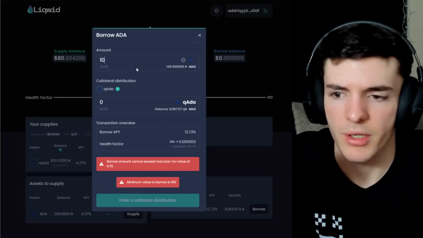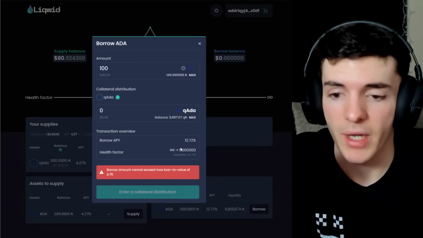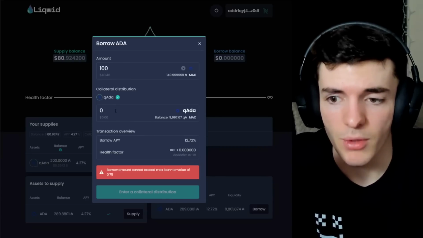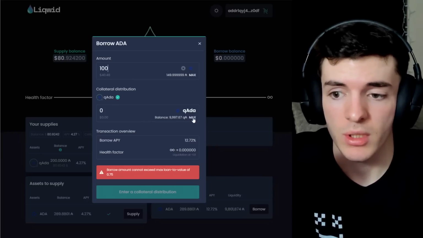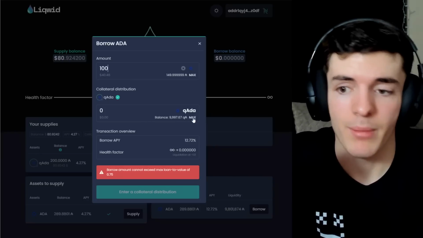So what we're going to do is borrow just 100 ADA to keep our health factor higher, but I'll show you how it impacts it if you go closer to that upper threshold, as you will have less collateral in comparison to how much ADA you are borrowing.